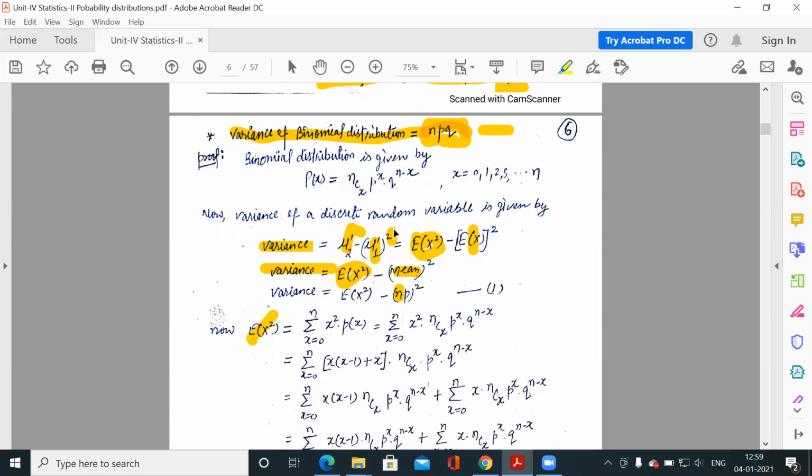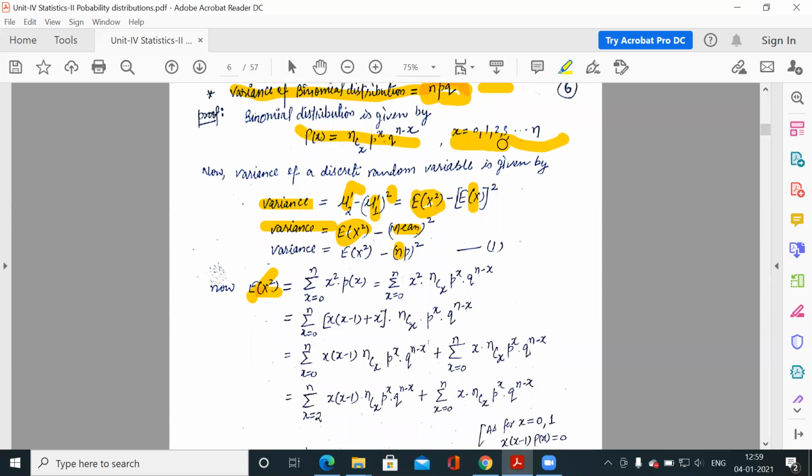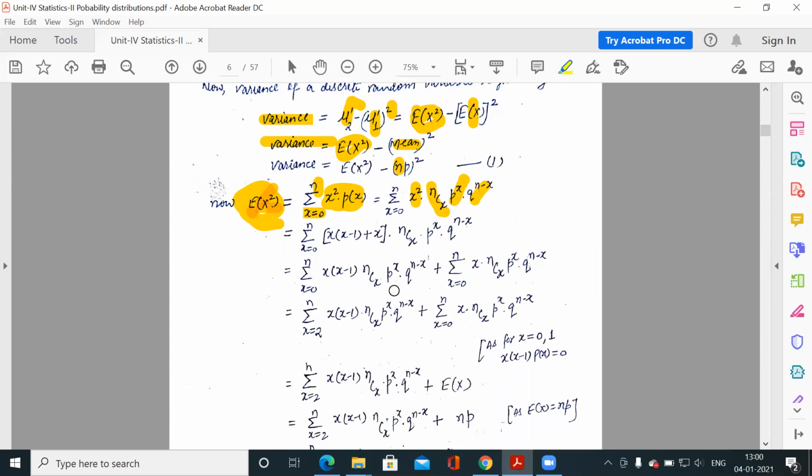Here x is a discrete variable because we are calculating this for the binomial distribution, and in the binomial distribution the variable is discrete. So this is your probability function. For a discrete variable, you know how to calculate the expected value of x square. It is x square into the probability function, with summation from 0 to n. So x square, times the probability of x, which is the formula for the binomial distribution: ncx, p to the power x, q to the power n minus x.